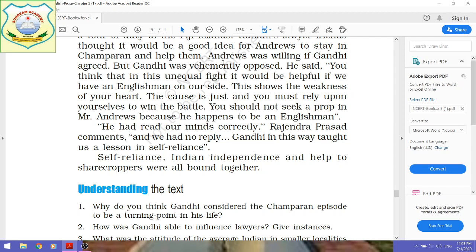Then Andrews was willing if Gandhi agreed, and Andrews also wanted to give support to the Indian people against the Britishers if Gandhiji agreed.